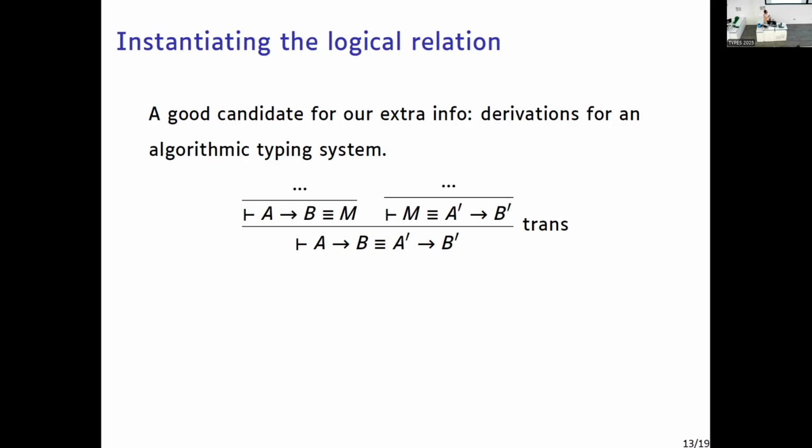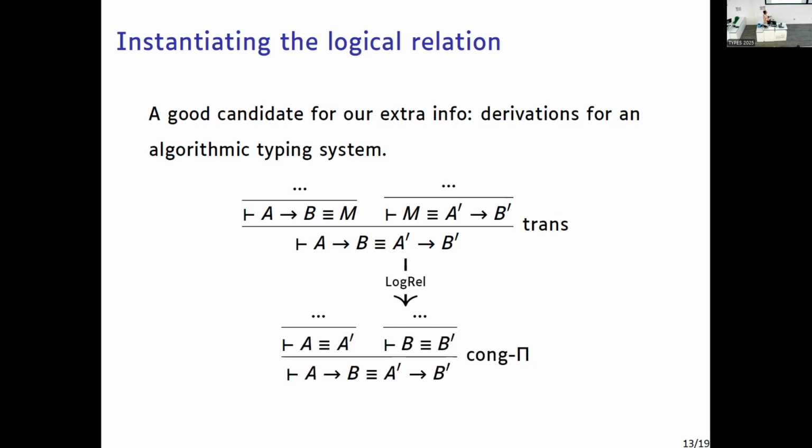So using log_alcoc, what would happen is if you instantiate it with the algorithmic typing system, you take such a derivation and you normalize it into something that, for example, here tells you that a conversion of different function types gives you conversion of domains and codomains. That's an important property that we might want. But it's actually not so simple, at least in log_alcoc.